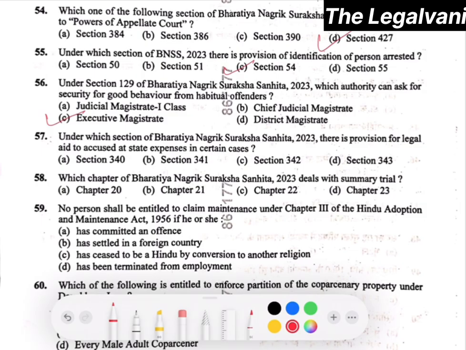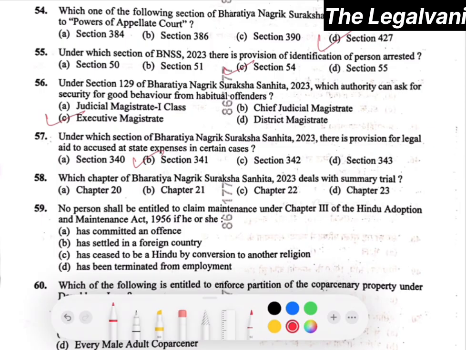Question number 57. Under which section of BNSS 2023 there is provision for legal aid to accused at state expenses in certain cases? The right answer will be section 341, that is option number B. Question number 58. Which chapter of BNSS 2023 deals with summary trial?